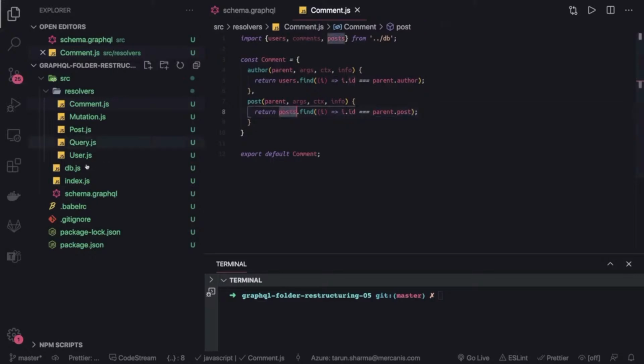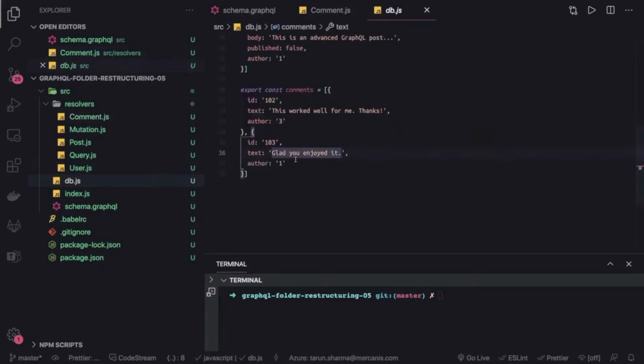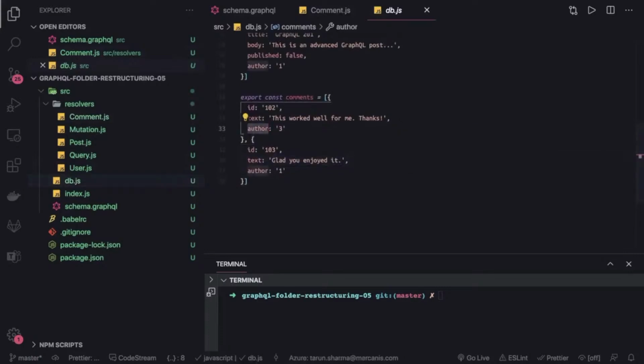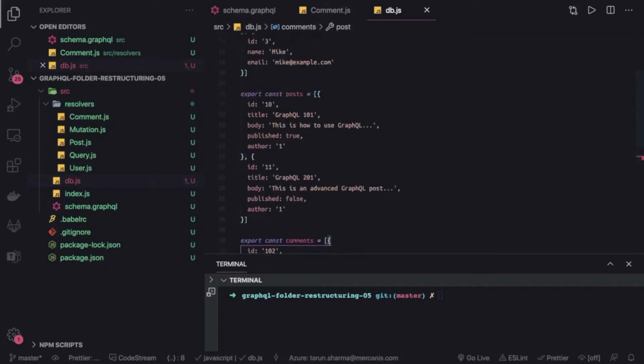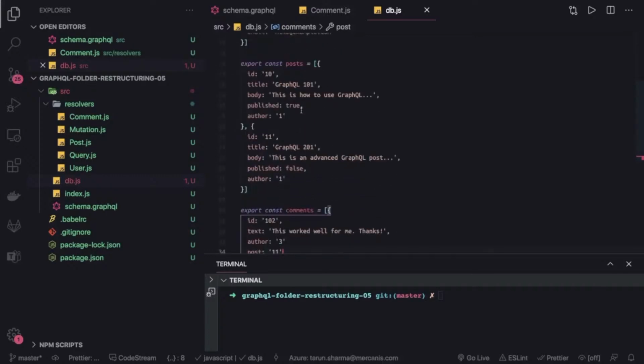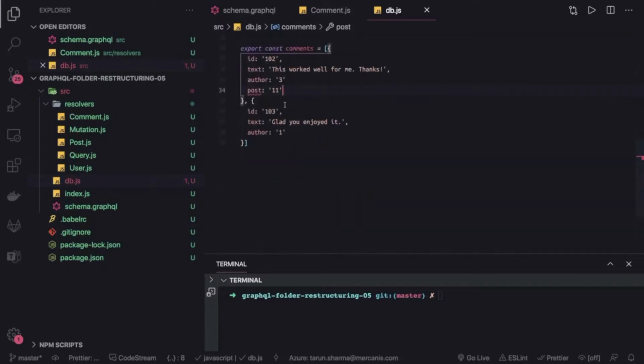So if we go ahead and look at the data for the comments, we have author. We also need to have other information with the comments, which is the author ID and the post ID, I mean on which particular post you are adding a comment. So our post ID can be something matching, like on the post we have the ID 10 and 11. Let's put 11 here, and here let's put post 10.